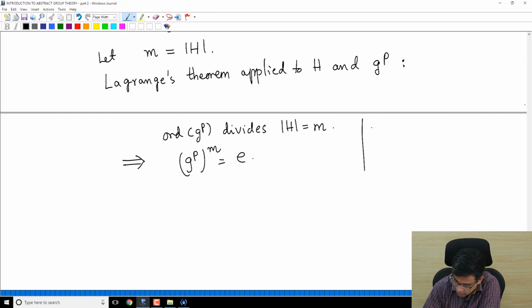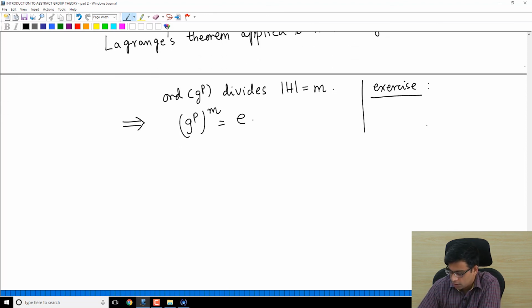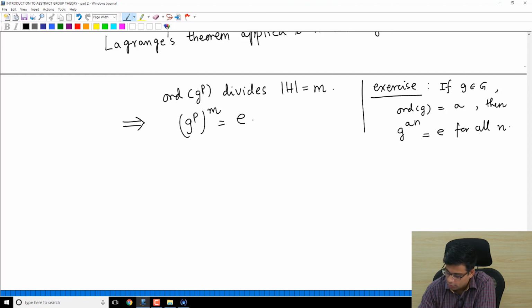So this is the exercise that came up in several places. If g is an element of a group G and the order of g is, let's say, a, then g to the power a n is e for all n, right?